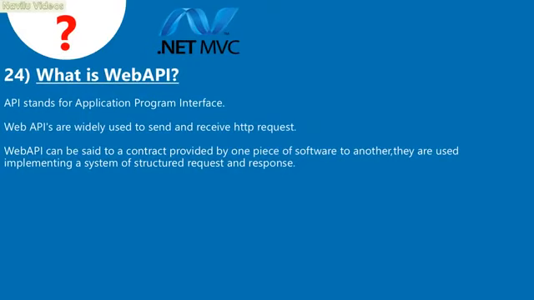24. What is Web API? API stands for Application Program Interface. Web APIs are widely used to send and receive HTTP requests. A Web API can be seen as a contract provided by one piece of software to another. They are used for implementing a system of structured request and response.